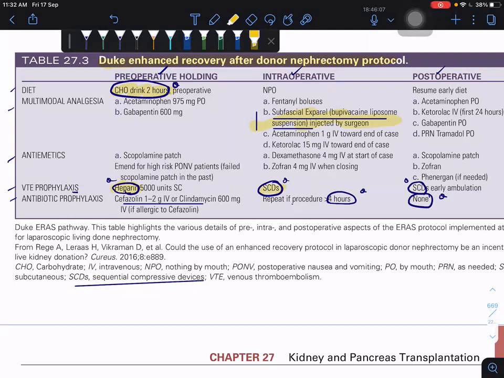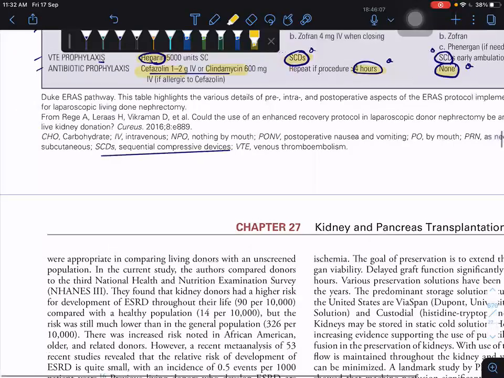Antibiotic is cefazolin, or clindamycin if allergic to cefazolin, repeated if greater than 4 hours, and postoperatively no antibiotics are needed.